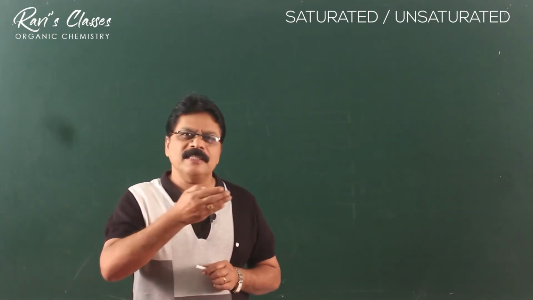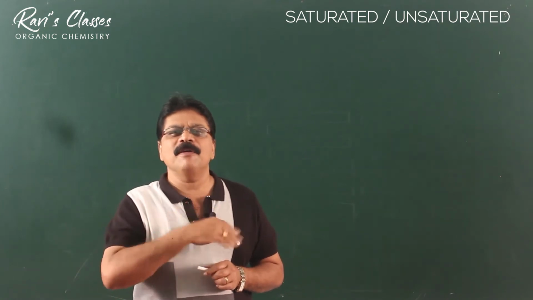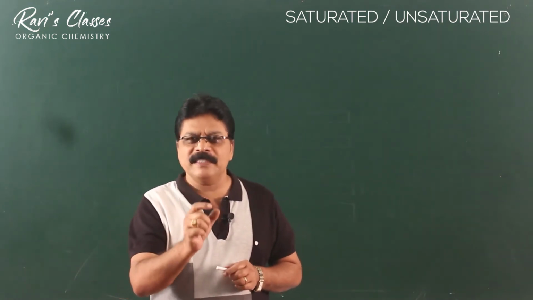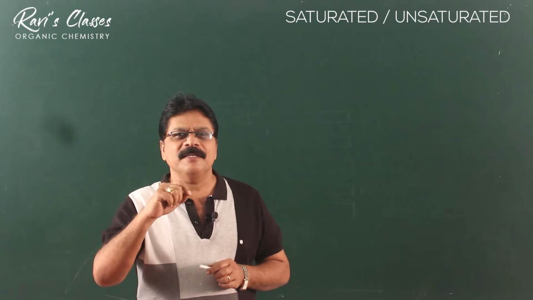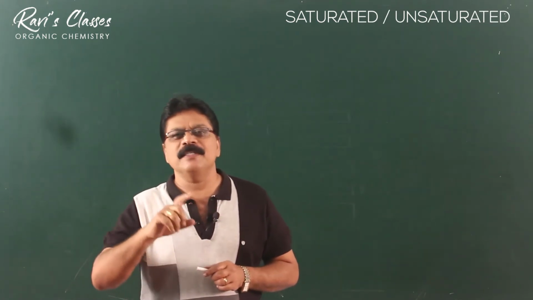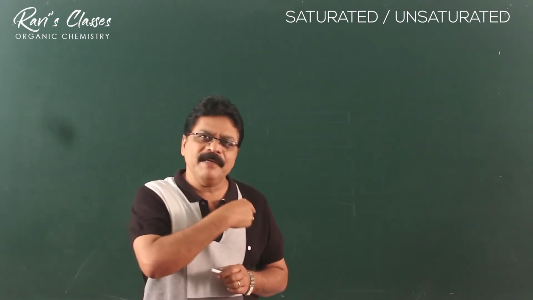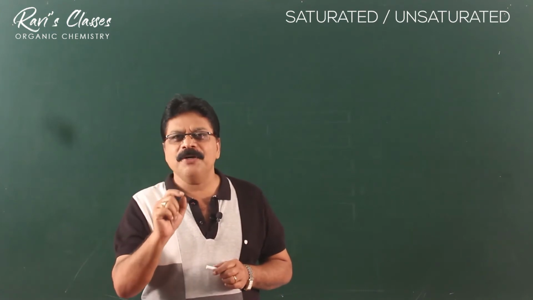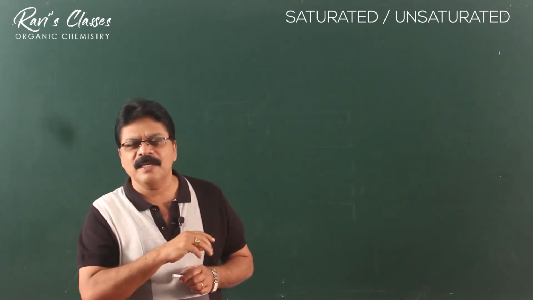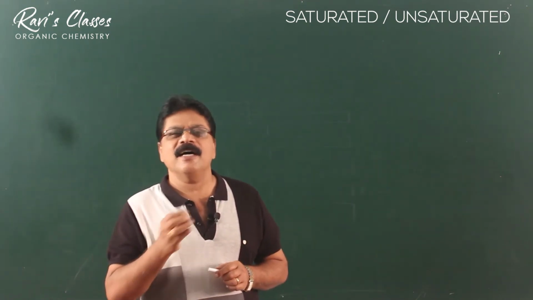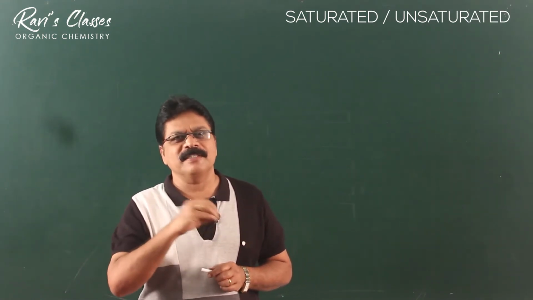So what is the state before arriving at this saturation point? We normally will have to call it unsaturated. So the words saturated and unsaturated have a very interesting meaning here. What is a saturated solution? Where you cannot further add anything. What is an unsaturated solution? Where you can add something, where something can get further dissolved. The same meaning is used here. If an organic compound can show addition reactions, these are called unsaturated compounds, and those compounds which cannot show addition reactions are called saturated compounds. So that is the basic difference between a saturated compound and an unsaturated compound.